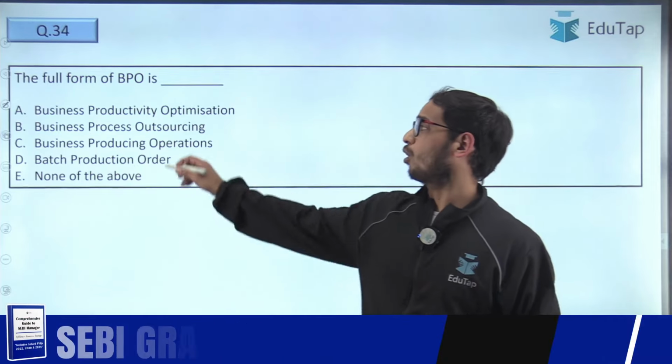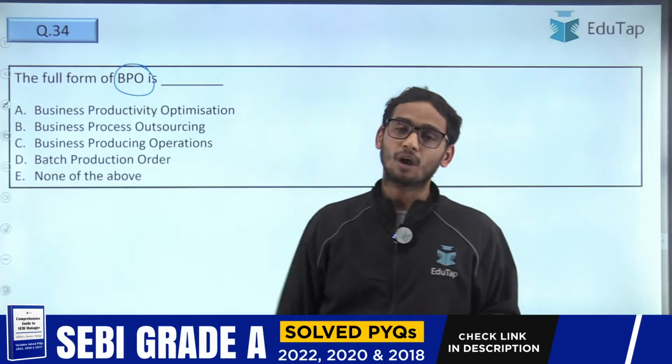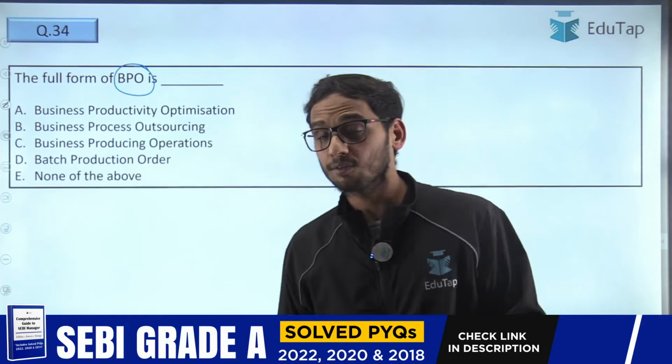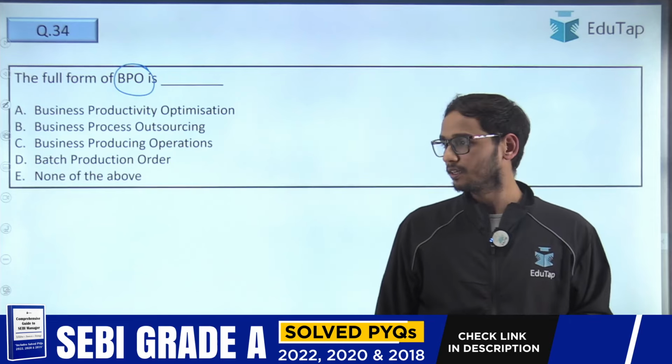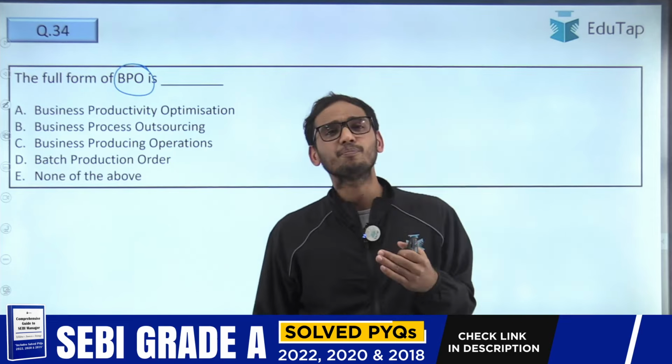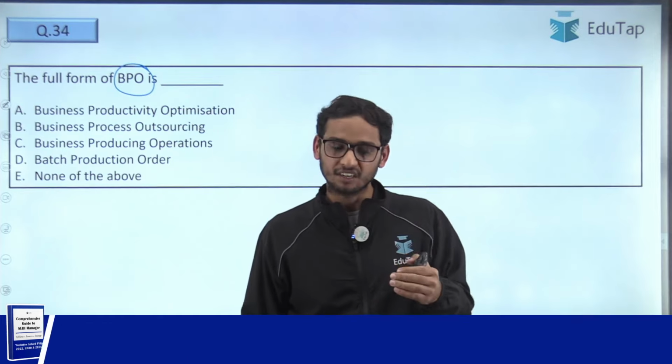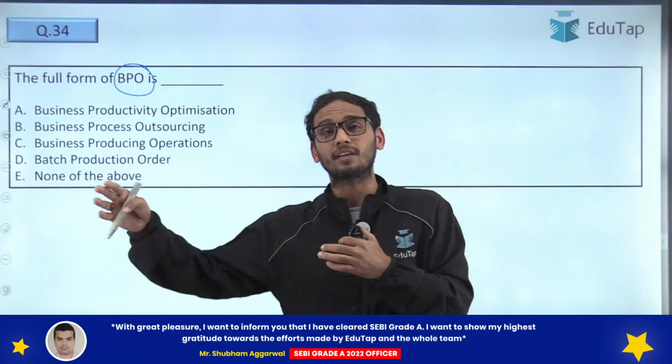The full form of BPO. You have seen this term. You have heard of this term many times, right? It is business process outsourcing. So whenever a company tries to subcontract its activities to a third vendor or a third party, then we call it business process outsourcing.